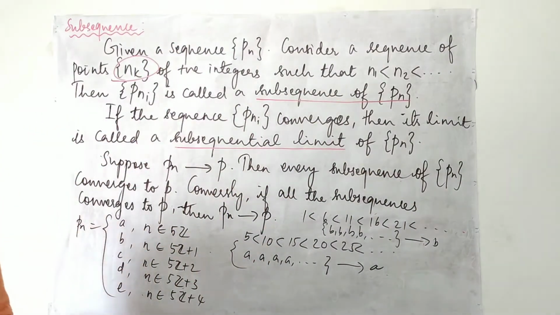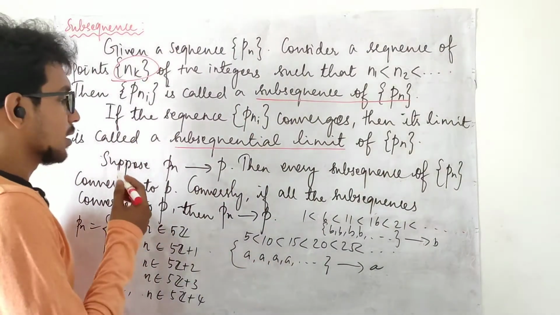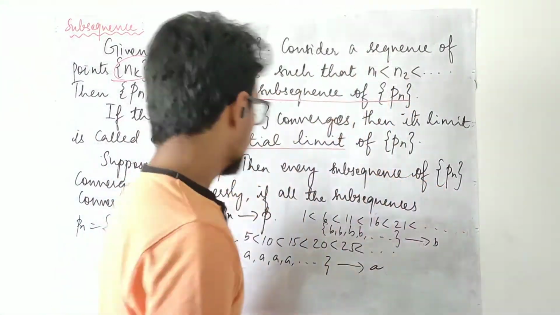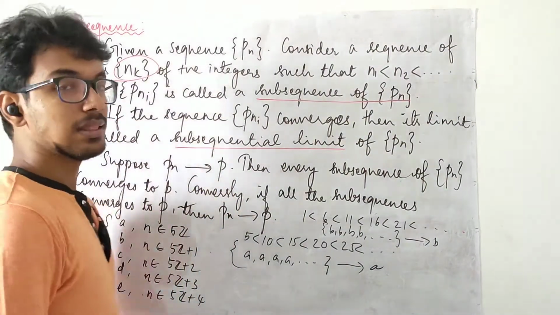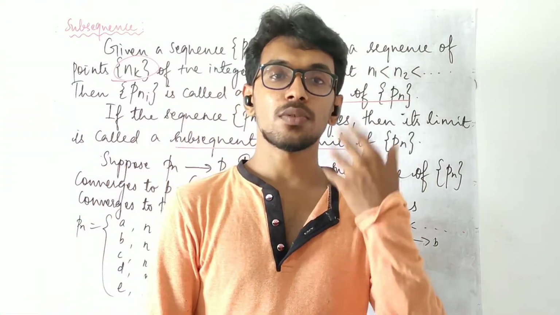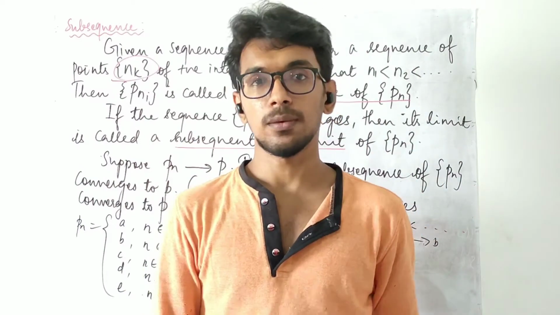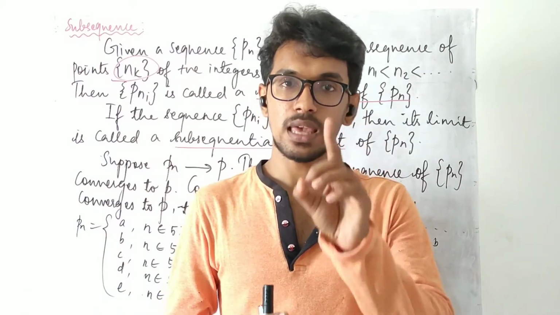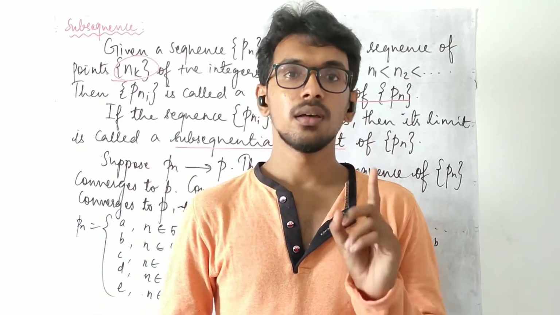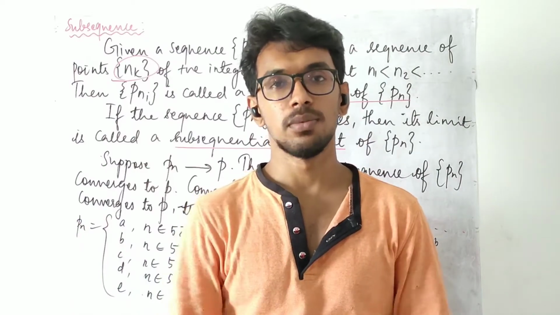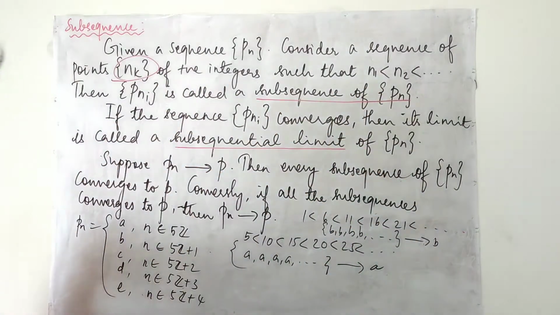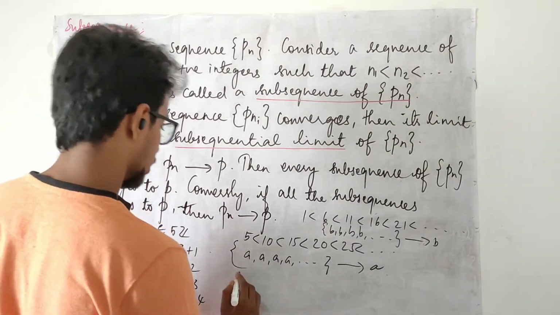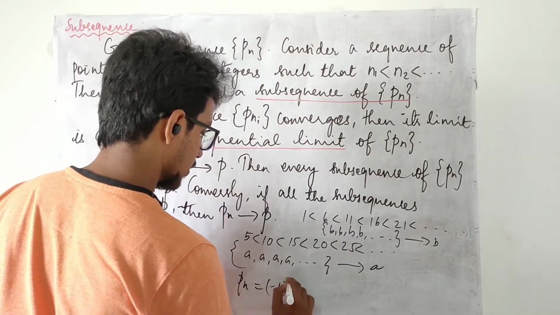Here, the next thing they have given: suppose a sequence converges to P. We have a limit of a sequence. Then whatever subsequence you take, that will also converge to P. If all possible subsequences converge to the same subsequential limit, then the sequence also converges to the same limit. For example, the examples that we have considered right now. This was one and this was one.